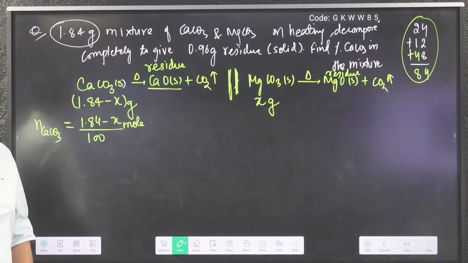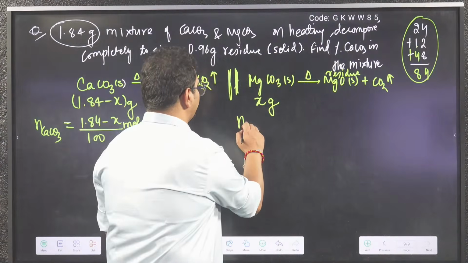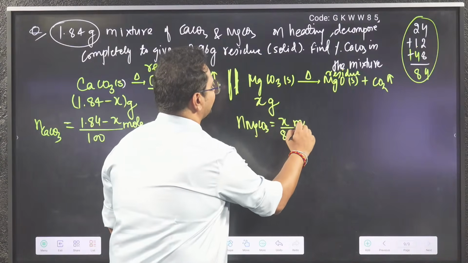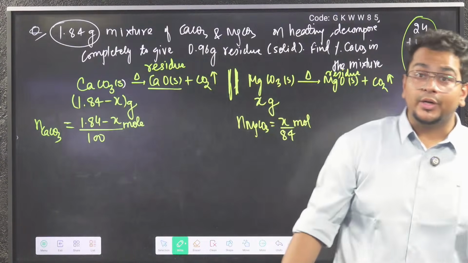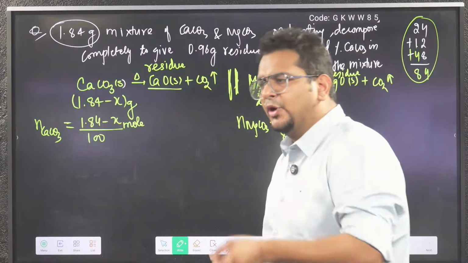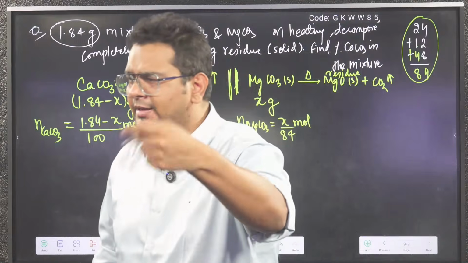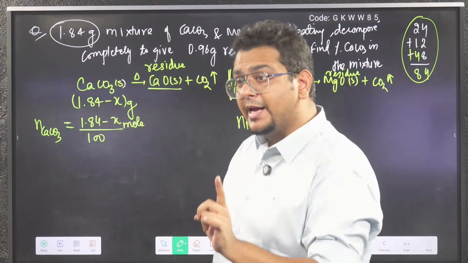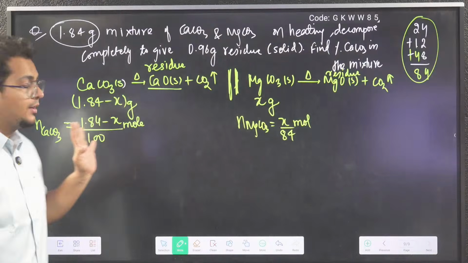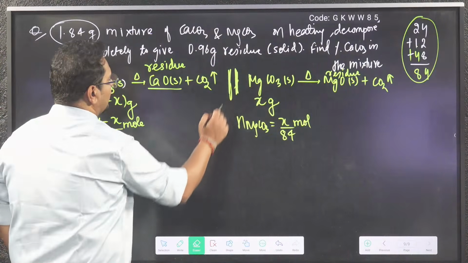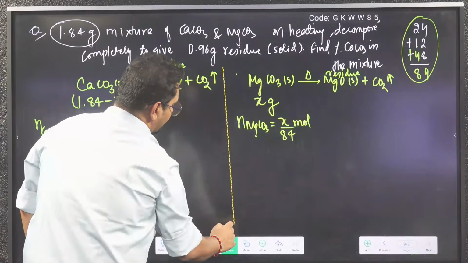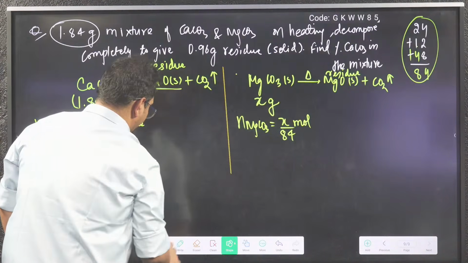So what is the mole of MgCO3? Given mass by molar mass. Units are very important. If you write just x and 1.84 minus x, the answer will not come. If you write x by 84 as the answer, the answer will not come. If you write x by 84 mole, then only without confusion the question will be solved. Follow the procedure properly. Don't try to become a hero by not writing units. It is a perfect recipe to fail.